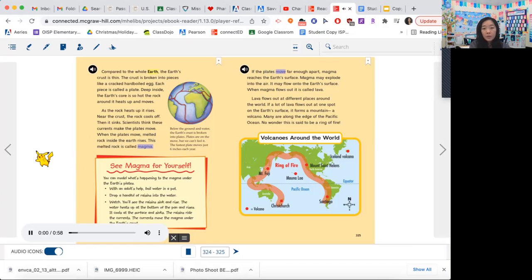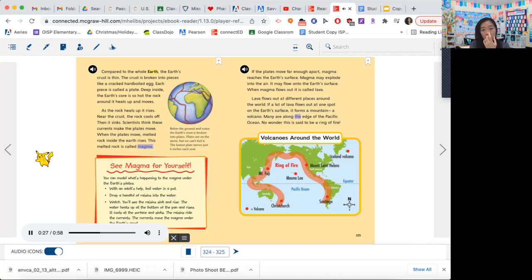If the plates move far enough apart, magma reaches the Earth's surface. Magma may explode into the air. It may flow onto the Earth's surface. When magma flows out, it is called lava. Lava flows out at different places around the world. If a lot of lava flows out at one spot on the Earth's surface, it forms a mountain, a volcano.